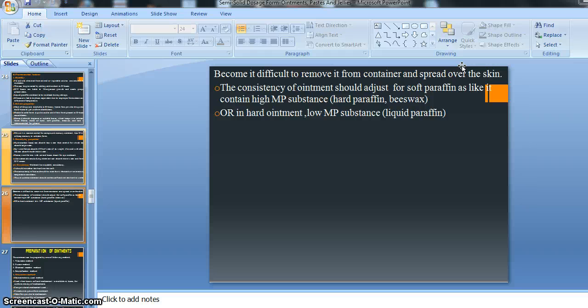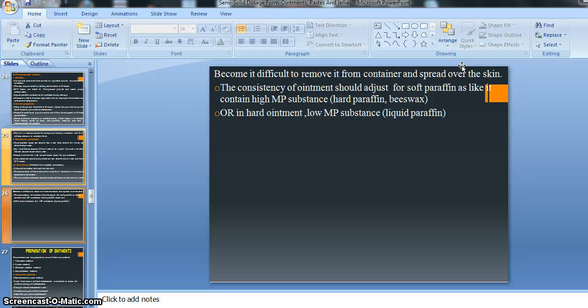Means what happens, suppose in summer condition our ointment bases become soft, right? At that time also there is a difficulty to remove the ointment from the container, or we cannot take an accurate dose of our ointment, because with an increase in temperature the ointment bases become liquid, right?